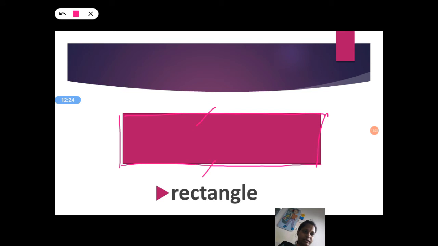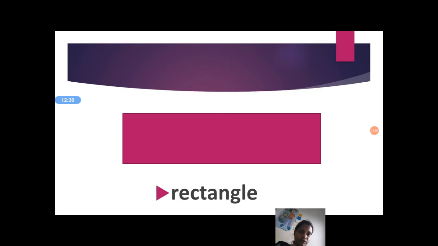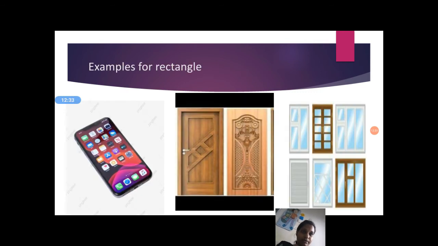It is a rectangle. And have you seen rectangle shape objects? What are those? See some examples of the rectangle shape. Your papa has a mobile now? Yes. It is a mobile. Shape of the mobile? Rectangle. Yes.